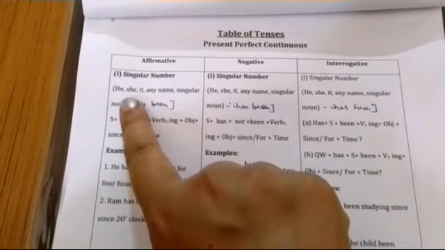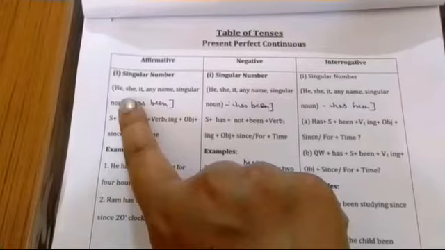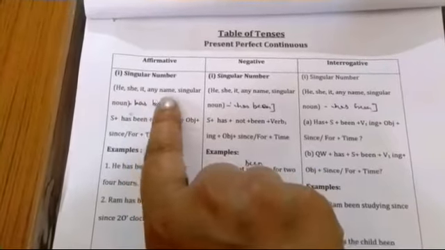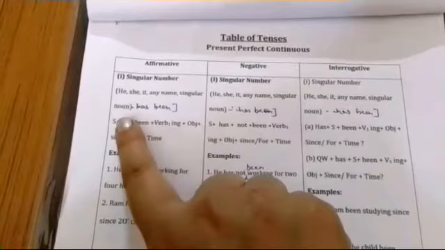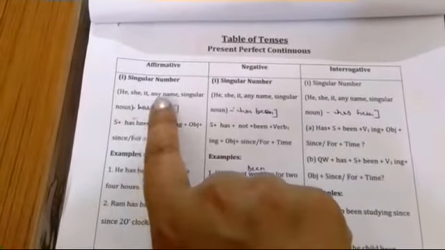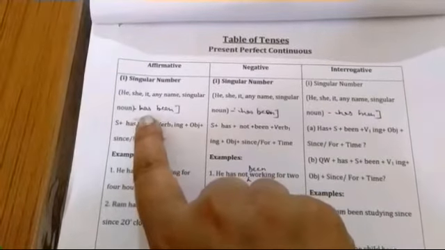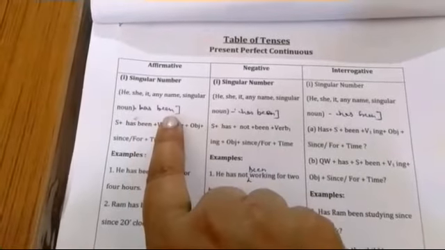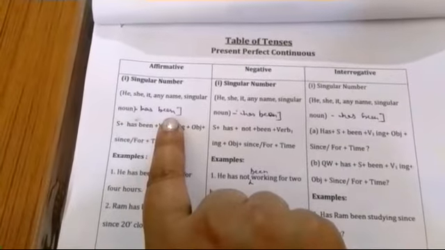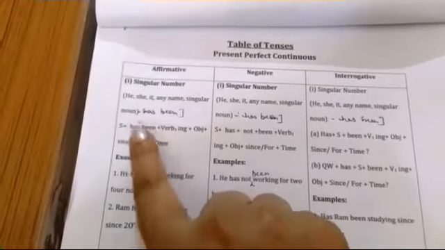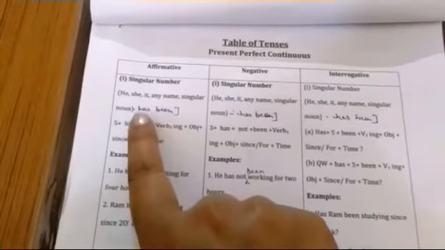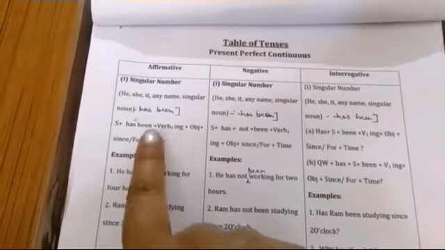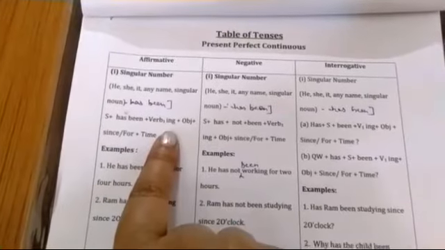Now these are all singular number or singular noun and pronoun: he, she, it, any name of a person, and singular noun. And with these we put has been. In present perfect tense we put only has, but in present perfect continuous we put has been.